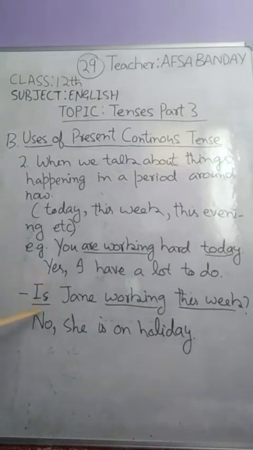Or for example, is Jane working this week? No, she is on holiday. We are talking about a period around now, and we have used these expressions for these sentences, so we have used present continuous tense. So in these examples, when we use words like today, this week, this evening, and we are talking about a period around now, we use present continuous tense.